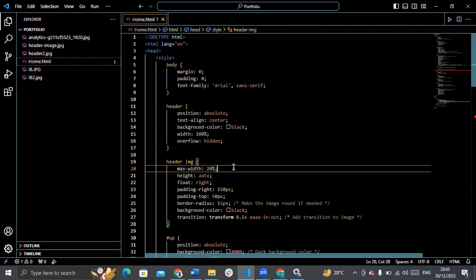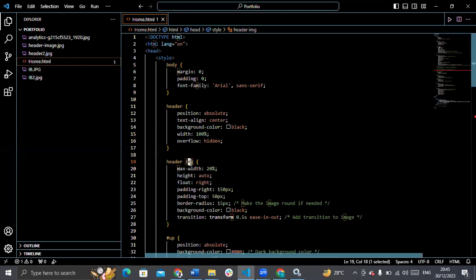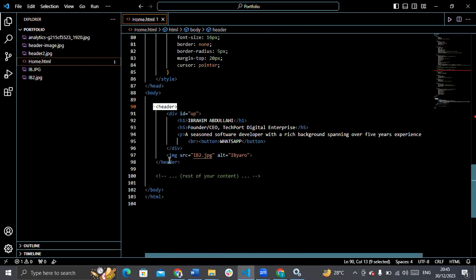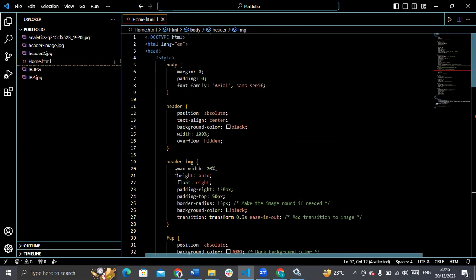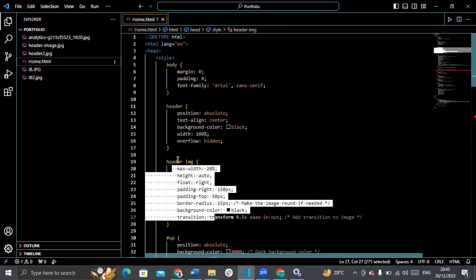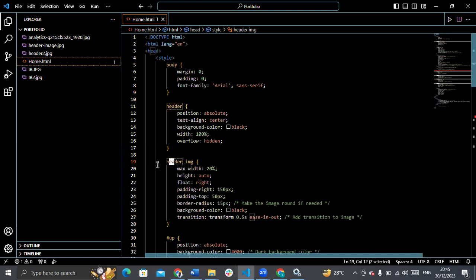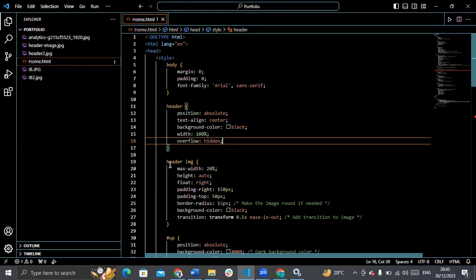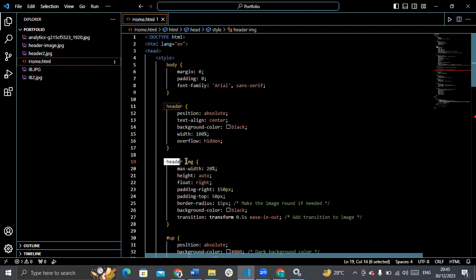Now in the header container, we have an image. So we call header and we call image. Because the image is in the header container, we call header first, then we call image. Now every styling we do here will affect this image, not the header. This is like a passage. If you remember, if we have a picture in a folder and the folder in another folder, you have to call the folder first before you call the picture. So that's what I do here. This is the passage: header, then you locate image.